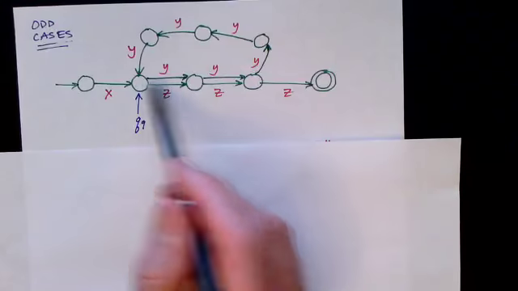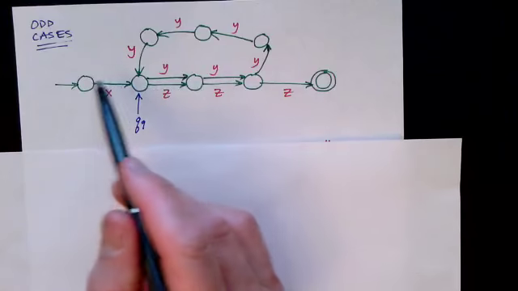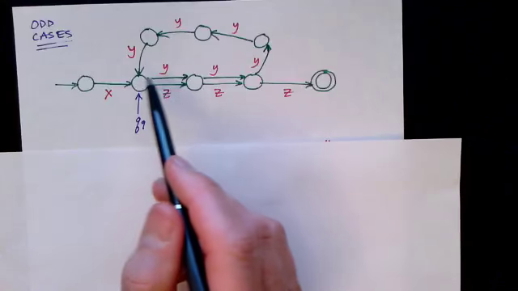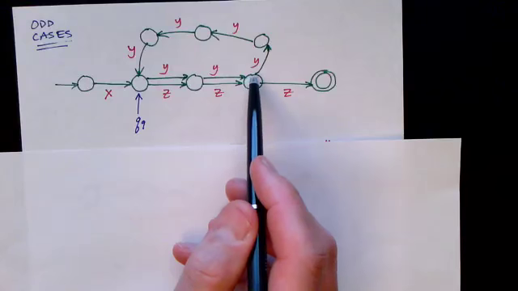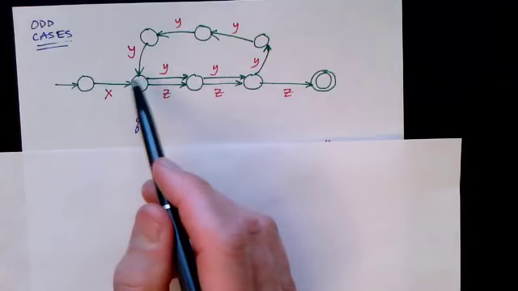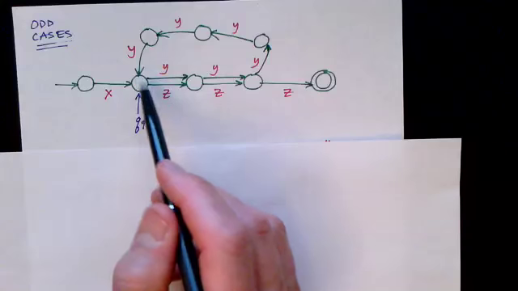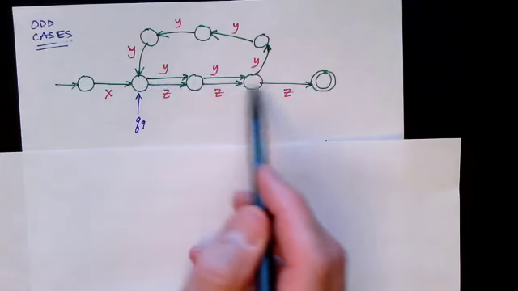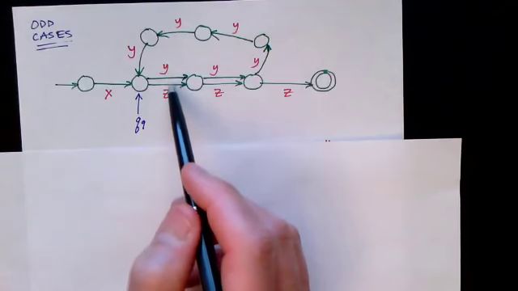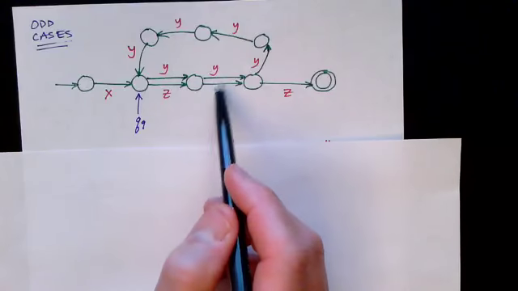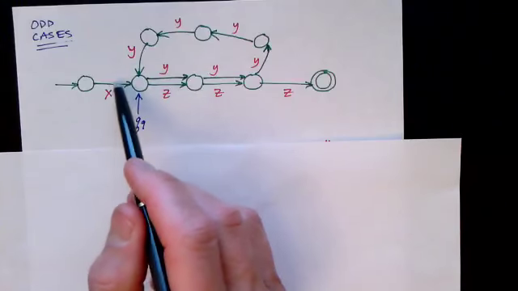Okay, in addition to Q9, these other two nodes are also in the cycle, and so you can see that we can still break the string into parts x, which is up to one of these Q9 nodes, then y, which is around the cycle to Q9, and then z. And so here you can see that the y and the z might overlap. It might be the same edge that we're taking, but that's okay. And likewise, if it had gone the other direction, there might be some overlap between the y's and the x's.